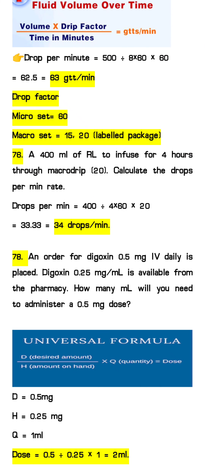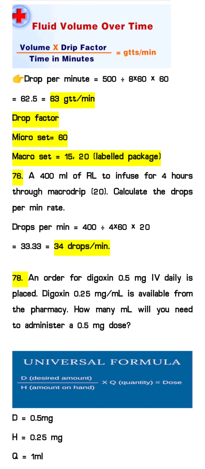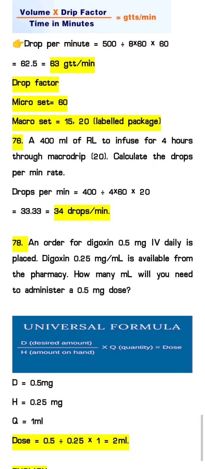Okay, next question, one more question they have given for the macro drip. 400 ml of RL to infuse over 4 hours through macro drip. Here we will consider the drop factor in case of macro drip as 20. We have to calculate the drops per minute rate. Again we will use the same formula for macro or micro drip, only the drop factor changes. So drops per minute is 400 divided by 4 into 60, into 20, so the answer will be 34 drops per minute.